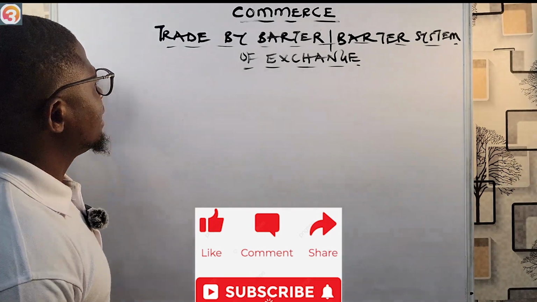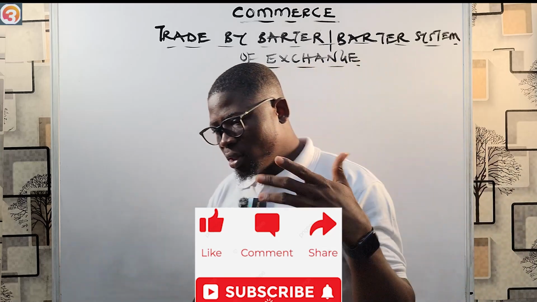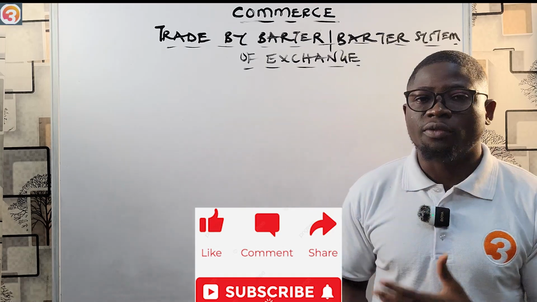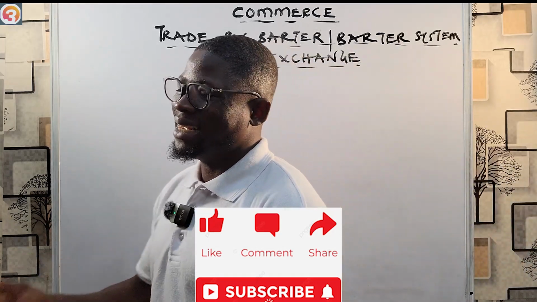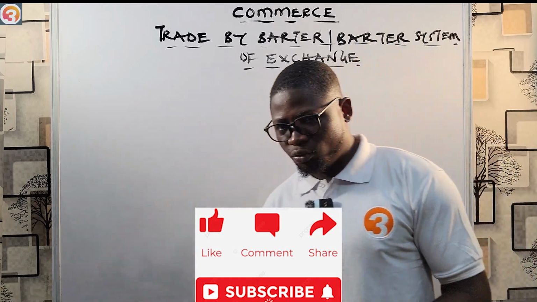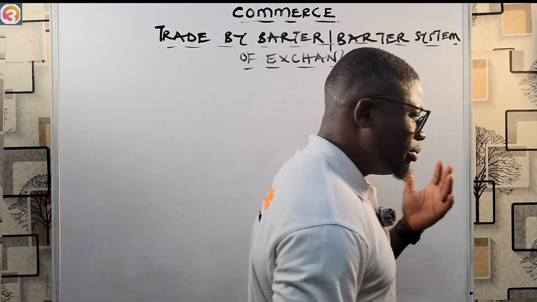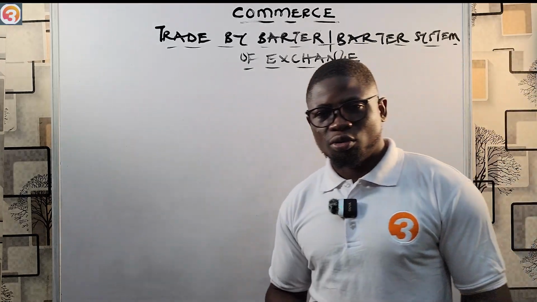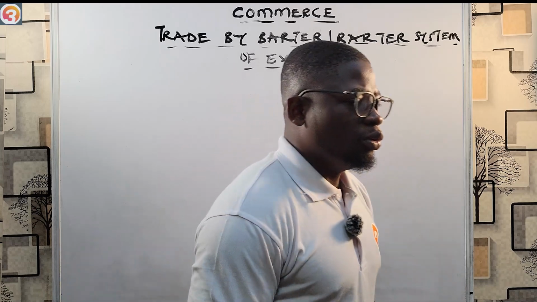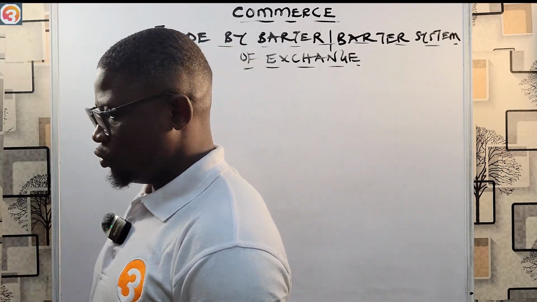Now let's look at the trade by barter or the barter system of exchange. So like we already know, in the olden days, there was nothing like money. So people had to exchange goods for goods. That is what the trade by barter system entailed: the exchange of goods for another goods. It was the major means of exchange before the introduction of money. So trade by barter simply means exchange of goods for goods. It's a system of exchange where goods are exchanged for goods.